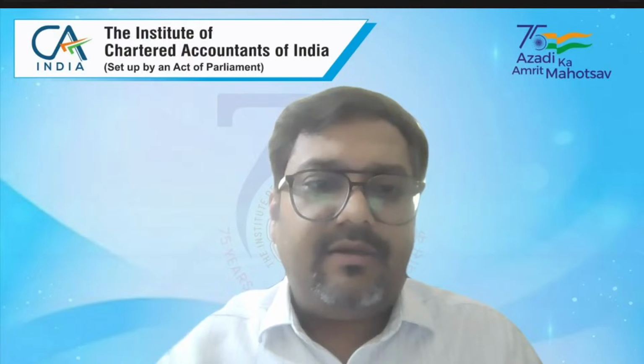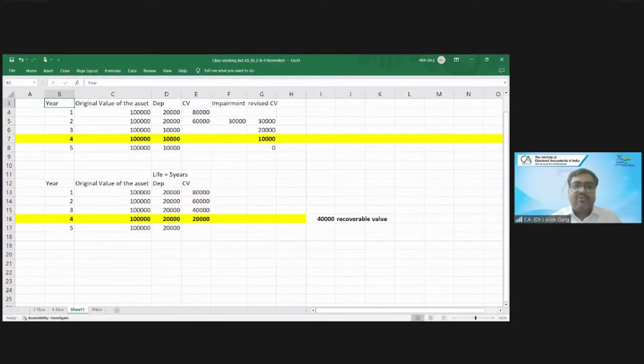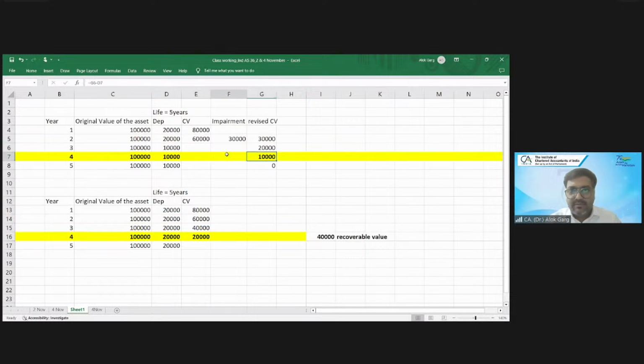So let me again open my Excel file. In my example, my actual carrying value was 10,000. I have never done the impairment. My revised carrying value would be 20,000. How much impairment loss can I reverse? 20 minus 10. I can reverse this impairment loss in year 4, right?